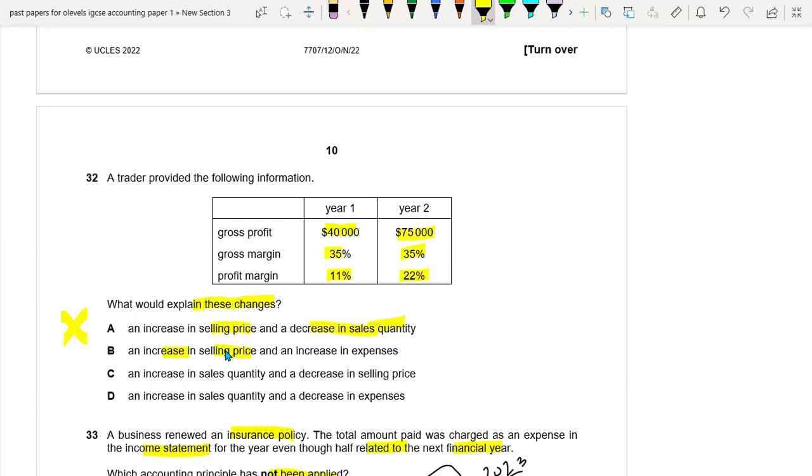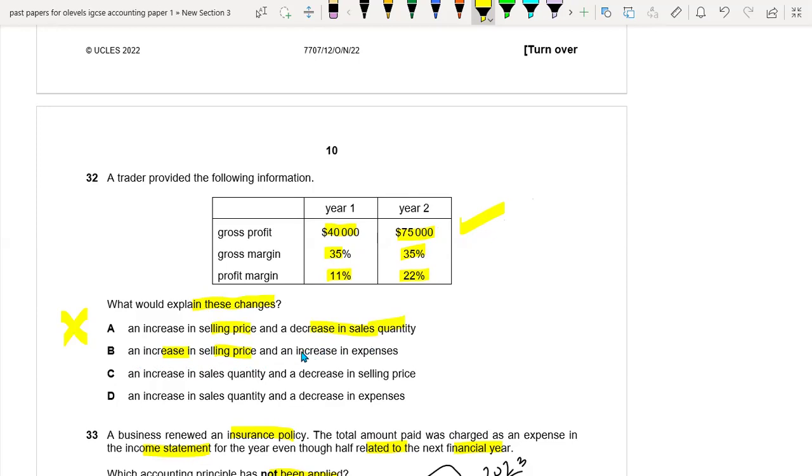So if the selling price increases, it means that our GP can increase. This statement is right for the GP, because if the sales revenue is increasing, your gross profit will also increase.